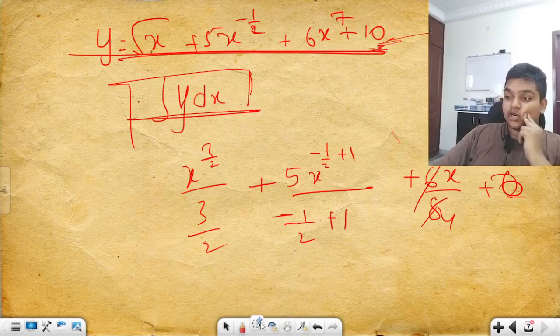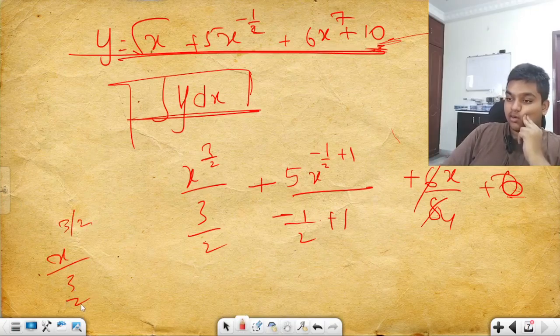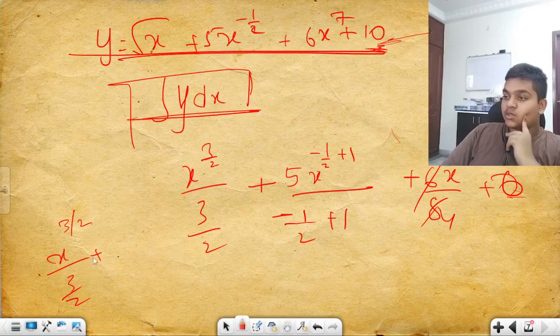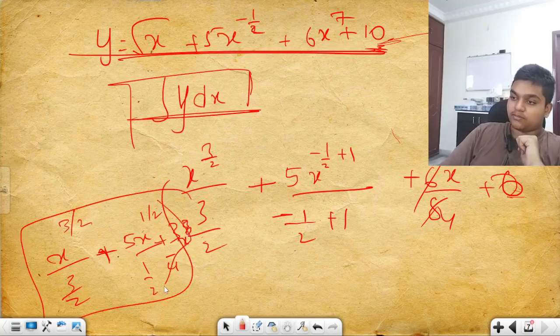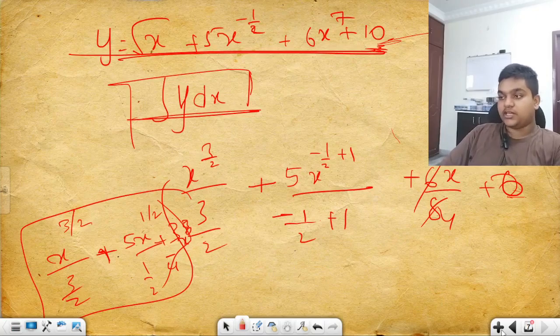So what it becomes is x to the power 3 by 2 by 3 by 2 plus, okay, not plus, let us put minus directly. Oh, it comes plus only, not minus. Yeah, it comes plus. Plus 5x to the power 1 by 2 by 1 by 2 plus 3 by 4 x to the power 8. This is your integral product, this is your result of integration.